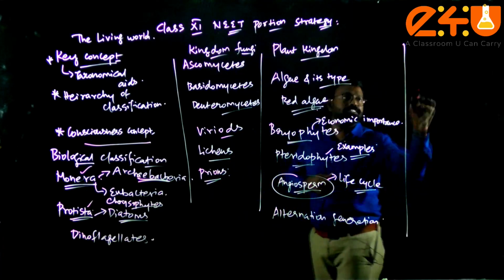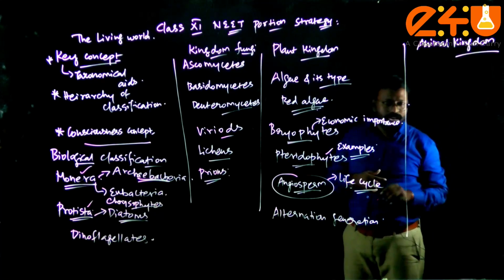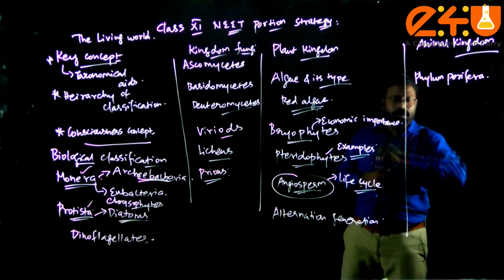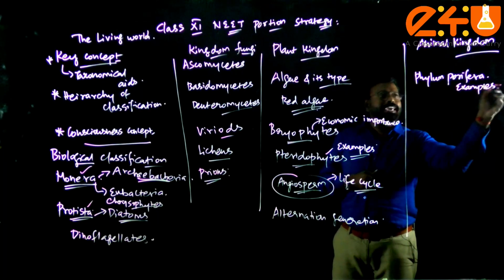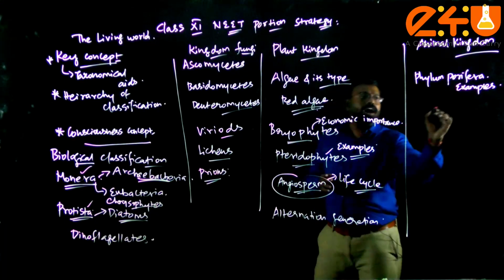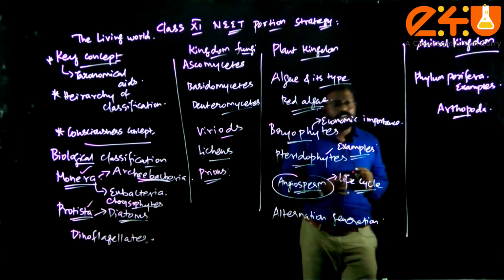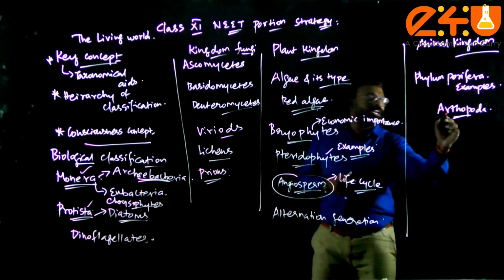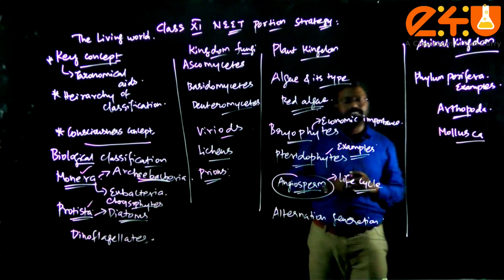And next, when it comes to the animal kingdom, you should have a better hold on all the phyla. Especially the question-prone area in phyla is phylum Porifera. That plays a very major role, phylum Porifera and its examples. In the case of phyla, try to avoid skipping them; study all the phyla. And Arthropoda, because more questions got repeated from Arthropoda, as it has typical features like jointed appendages and examples are given. And when it comes to Mollusca, here also many typical examples have been given.